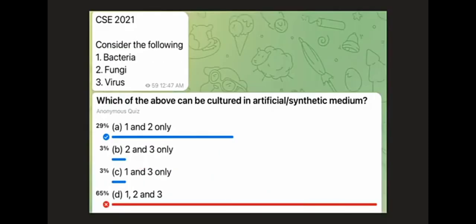Next, we come to the questions where the elimination techniques which we have been discussing have not worked. The first of these questions reads, consider the following: bacteria, fungi, virus. Which of the above can be cultured in artificial or synthetic medium?